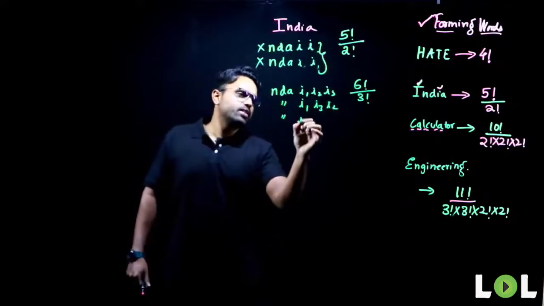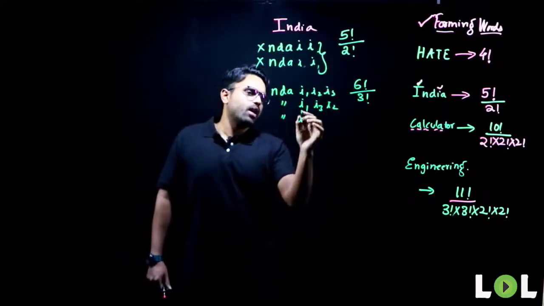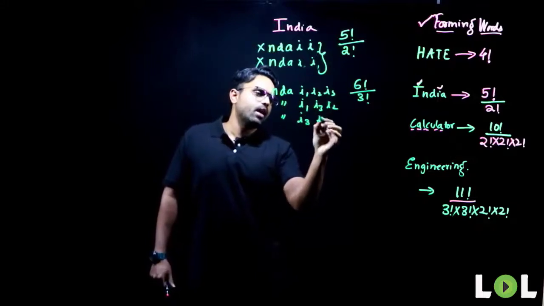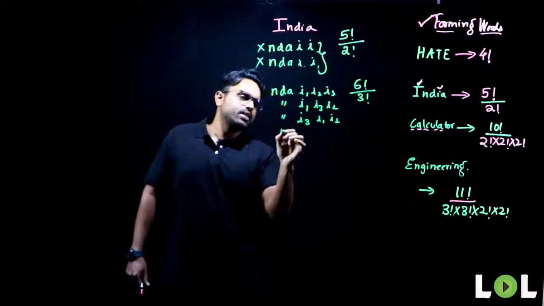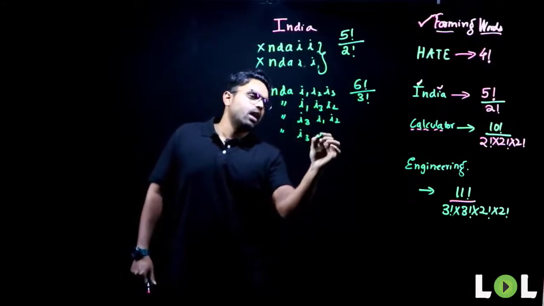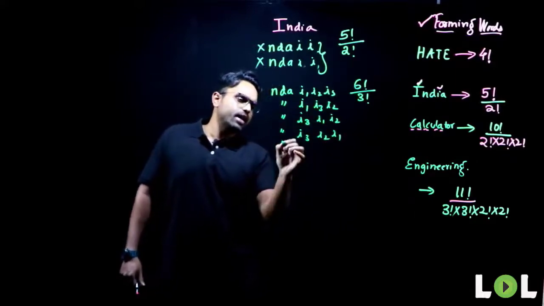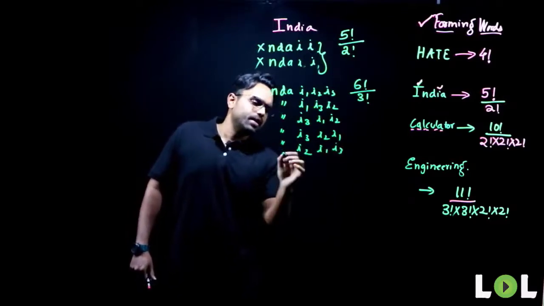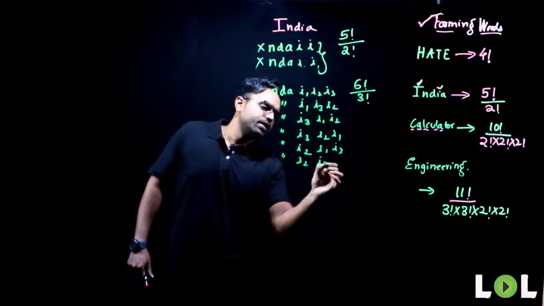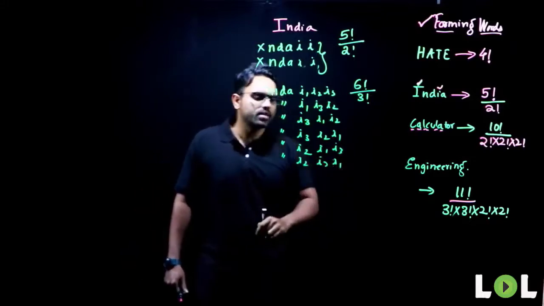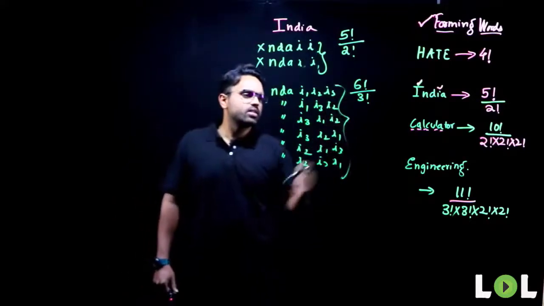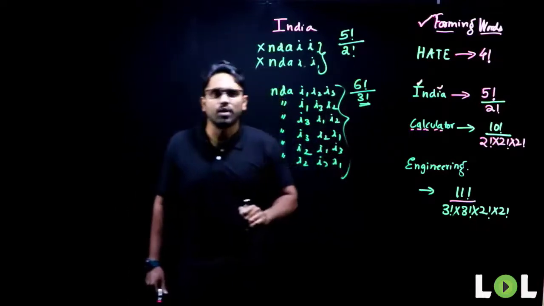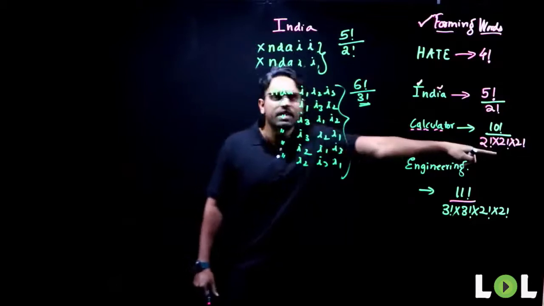Next, I3, I1, I2. Next, I3, I2, I1. Next, I2, I1, I3. Next, I2, I3, I1. Yes, all these 6 cases need to be eliminated. So I divided with how much? 3 factorial. You understood why we are dividing it with 3 factorial?